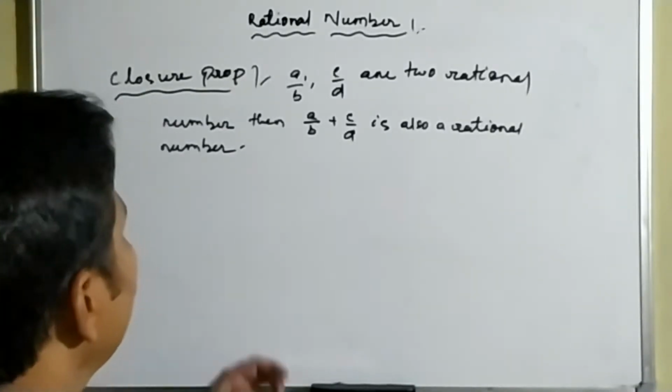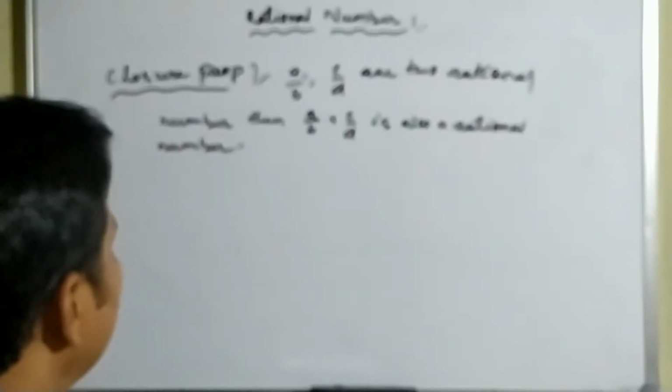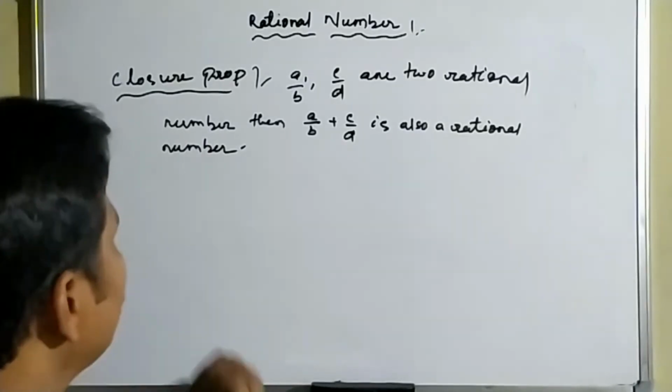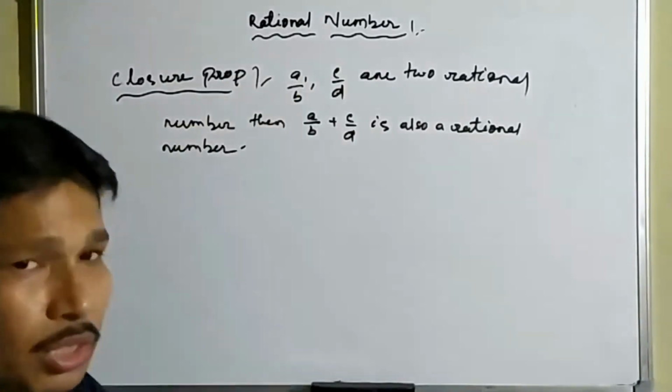This is the closure property of addition in rational numbers.